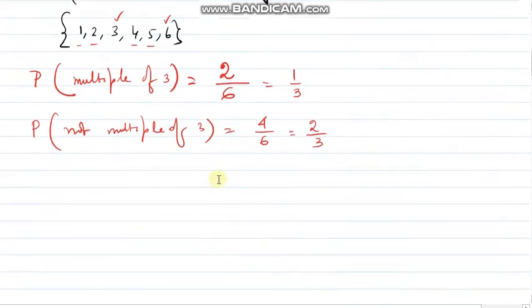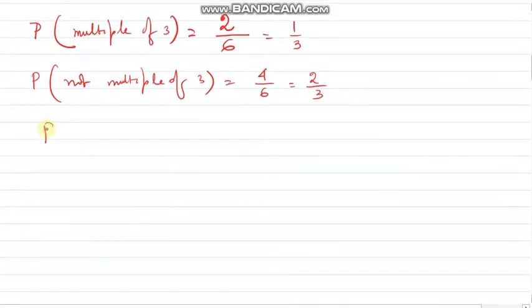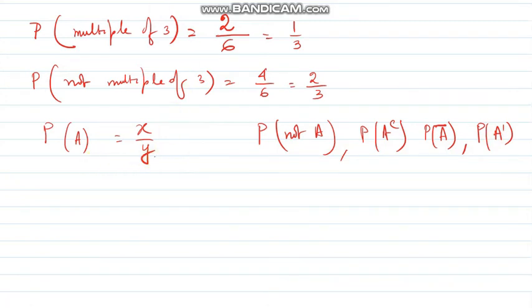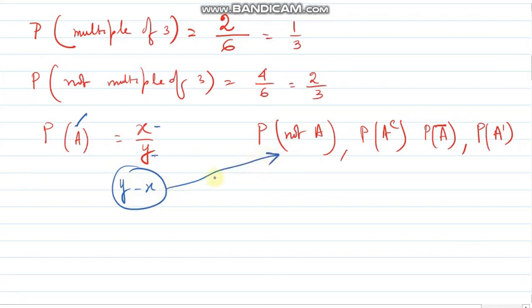Now if I discuss further, the probability of any event A, P(A), equals x divided by y. What will be the probability of not A, or rather the probability of A complement? We can write A complement like this also, or like this. All these are the same term: not A, A complement, A complement. Now, out of this y, if x number of outcomes favors A, then y minus x number of outcomes will favor A complement.